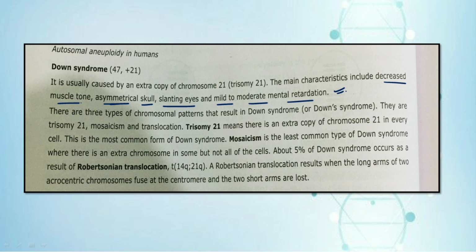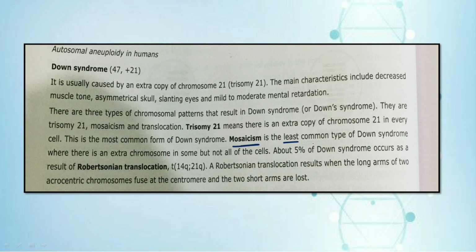There are 3 types of patterns that could result in Down syndrome. The first one is the trisomy, as we have discussed. Next one is the mosaicism, and the third one is the translocation. What is translocation? Read it from the mutation part. So what is mosaicism now?